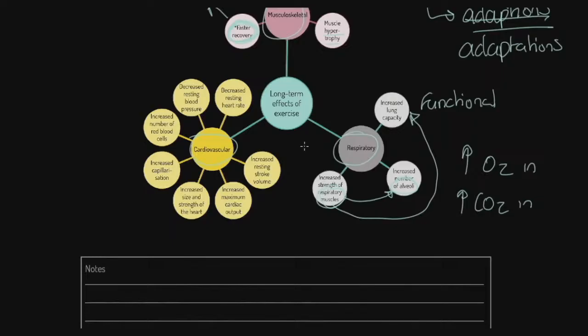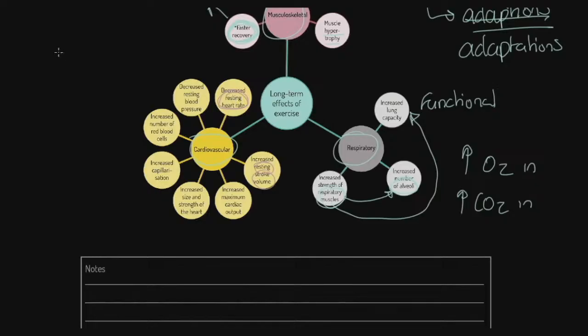And then the final grouping: cardiovascular, the heart, the blood vessels, the blood. What we're talking about here is that our stroke volume goes up at rest. Because we have a stronger heart muscle, and also because we're returning more blood to the heart, stroke volume will go up at rest. As a result, we also get a decreased resting heart rate.